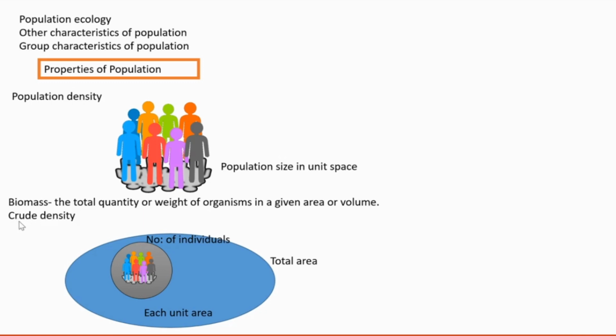Why is it not correct? Because if we consider a large area, there is no guarantee that every region, every part of that area is suitable to support life, or is providing optimum conditions for the existence of a population. So there is no guarantee for that. So crude density may not be correct every time. Next,